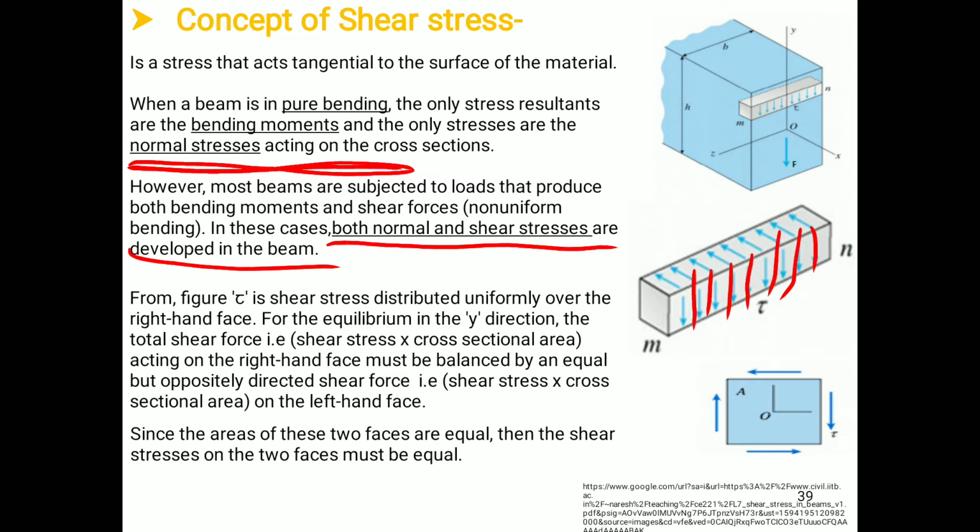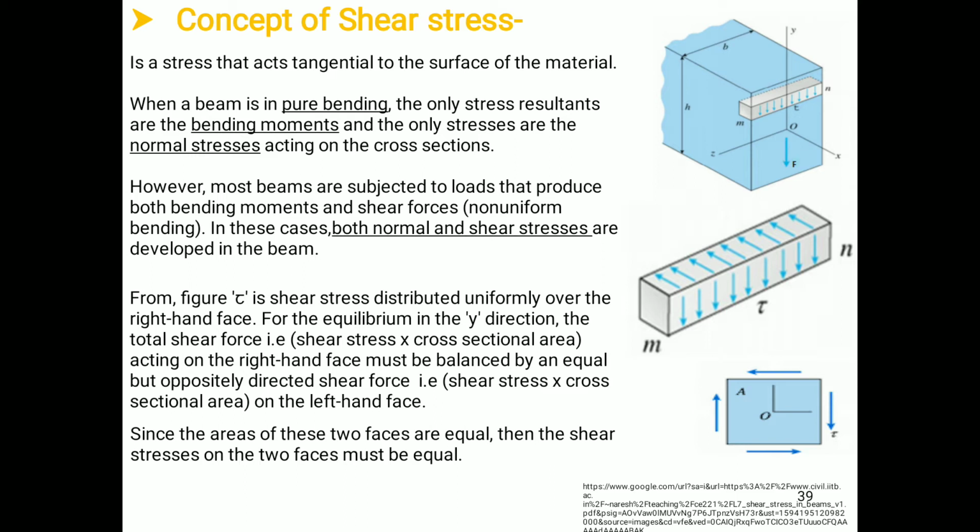You concentrate on this figure. It is the value of shear stress. It is denoted by the letter tau. Now from the figure, tau is the shear stress which is distributed uniformly over the right hand face. Due to the application of shear force, the shear stress develops and will act in this manner. Now we will concentrate on this small figure. The shear stress will act in the downward direction. Due to the action of shear stress, we have the value of shear force.